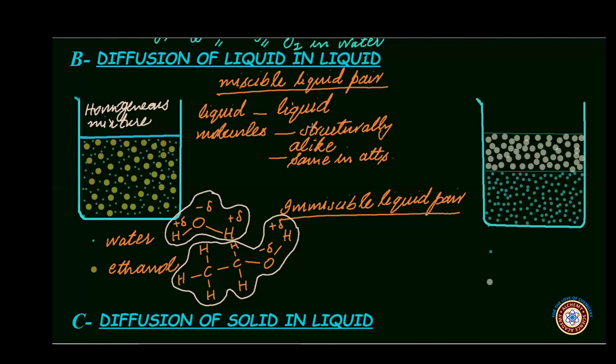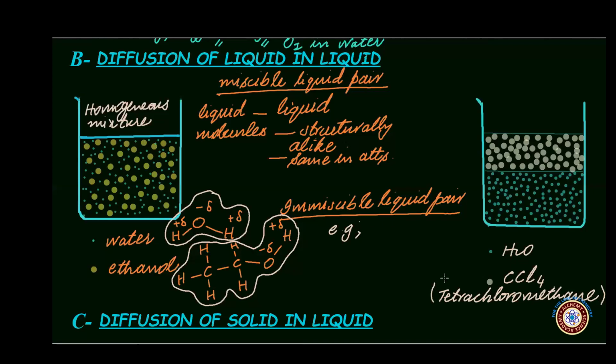But it is not the case with all the liquid pairs. Some liquid pairs do not have their molecules structurally resembling and resembling in their intermolecular attractions. For example, water and carbon tetrachloride, also called tetrachloromethane.